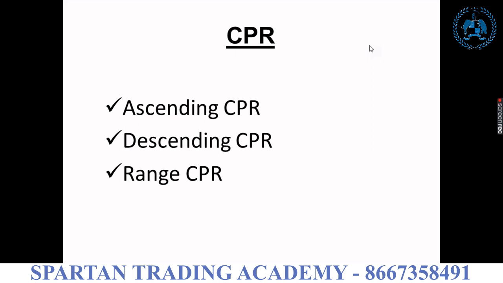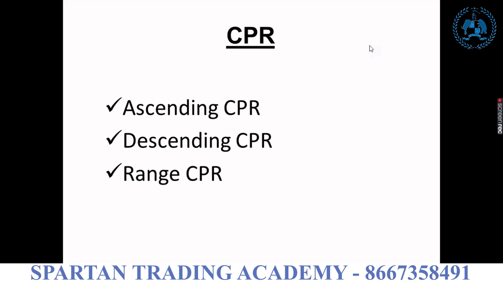How to calculate the CPR value? Just add the previous day's high, low, close, then divide by 3. Then you will get the value of the central pivot range. Okay, this is not an indicator. I will show you in a live market how to use it, then you will get some idea. Okay, the second method is called the CPR method. In the CPR method, you will definitely get a clear idea about the trend of the market.